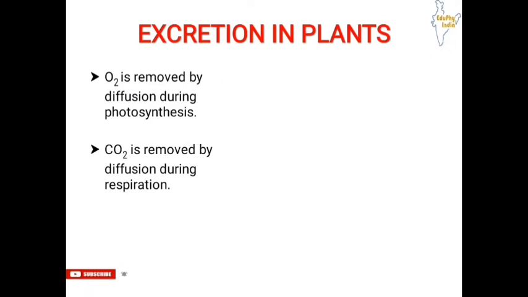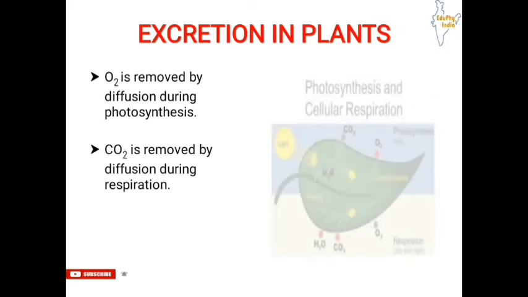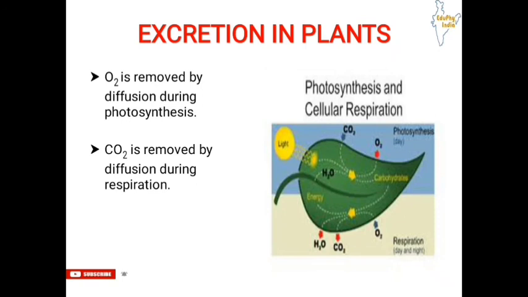Now let us see excretion in plants. So basically plants use a completely different strategy for excretion than animals, like we have seen now in human beings. We have seen that oxygen is produced during photosynthesis. So oxygen is a waste product for the plant during photosynthesis, and it is removed by diffusion. The second one is carbon dioxide, which is removed by diffusion during respiration.